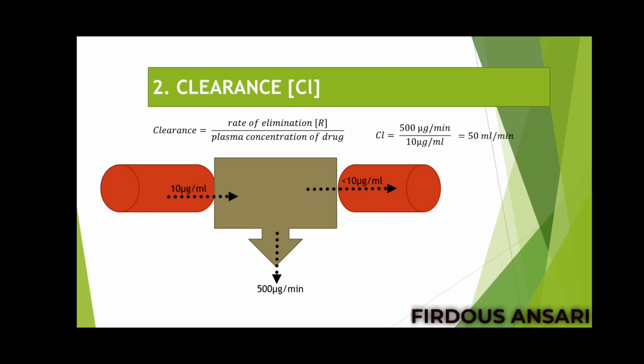And if you are very poor in mathematics like me and you are wondering how this unit has come, we will solve this also. In the numerator, rate of elimination has the unit microgram per minute. Obviously rate means amount per minute, divided by the plasma concentration of the drug, or the initial plasma concentration of the drug, that is microgram per ml. We simplify by writing it in this manner. Microgram cancels, and we get ml per minute. So the unit of clearance is ml per minute.